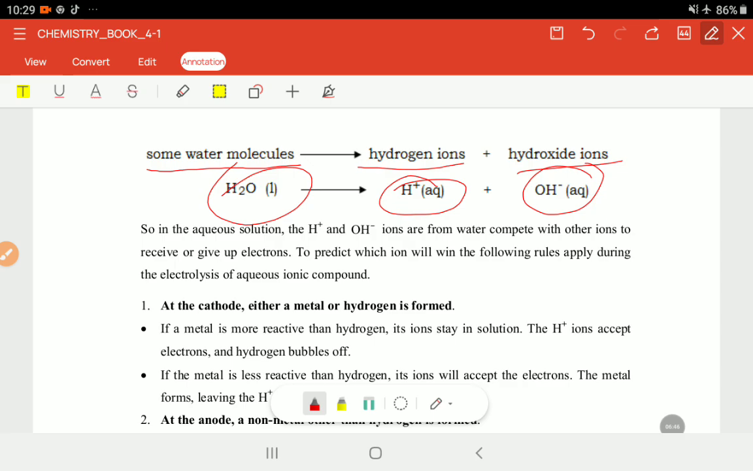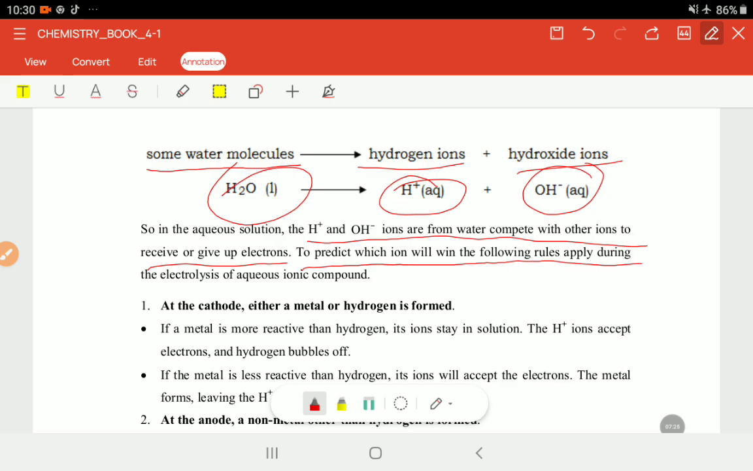So in the aqueous solution, even the ions coming from the water compete, right? And now they also want to receive, and they also want to give electrons, because all of them are positive ions and negative ions as well, right? So now they also end up competing. So to predict this, to foretell which one will win, and at this electrode we're gonna have this product instead of this product,